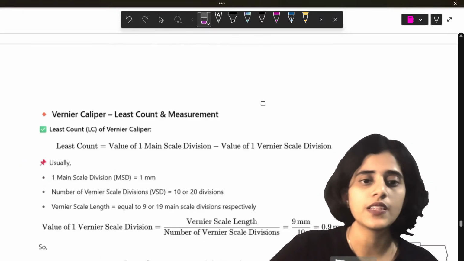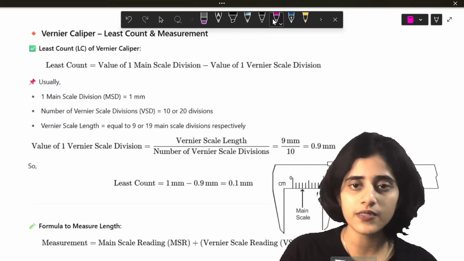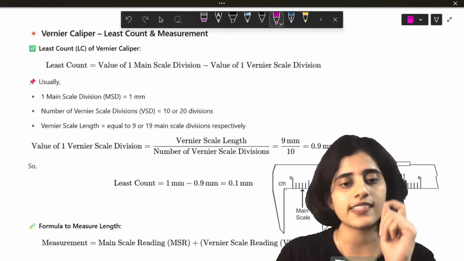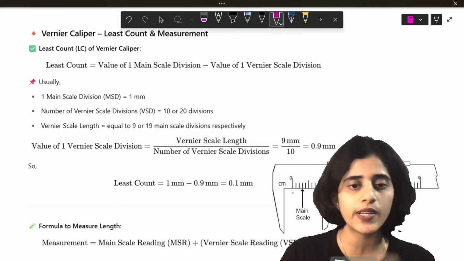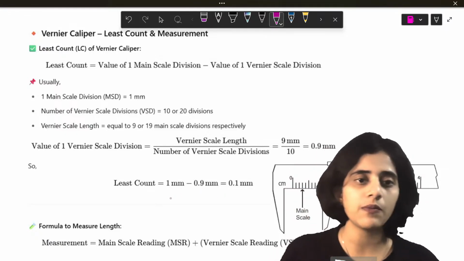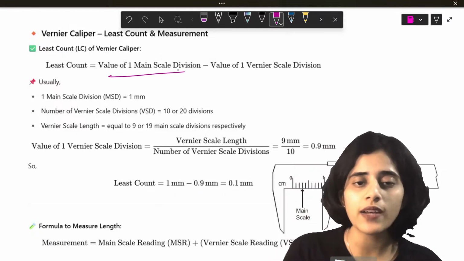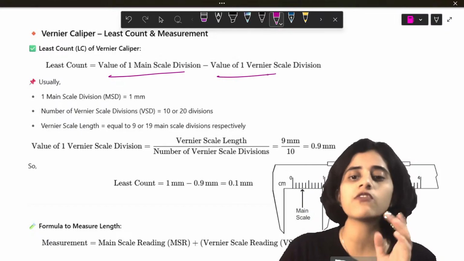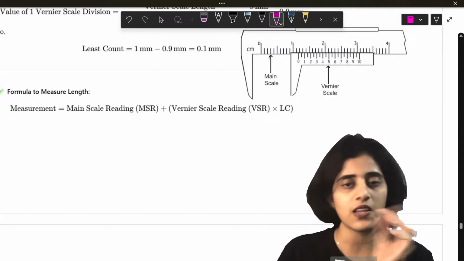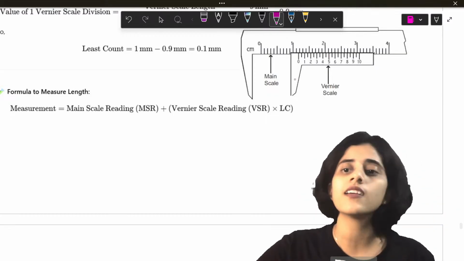Similarly, for a vernier, you can find out the least count by taking the least value. So it is usually 1 mm minus 0.9 mm, which is the value of one main scale division minus the value of one vernier scale division. So you can see there is a main scale and there is a vernier scale. If you subtract the values, you will get the least count.